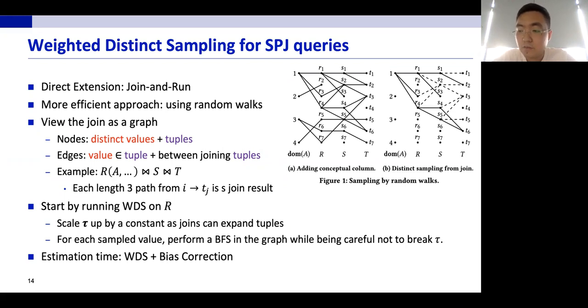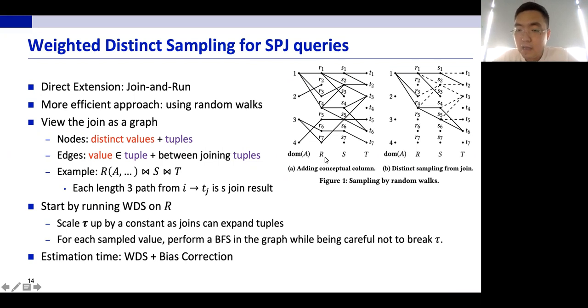This is achieved by doing random walks in the join graph, which uses similar ideas to the Wander Join algorithm. And we view the join as a graph, where the vertices are the tuples in all relations. We add another D vertices that represent the distinct values in our query column. So correspondingly, there are 2 types of edges. First, between a value and the tuple that contains the value. And second, between 2 joining tuples. And this is an example for a line join between R and S and T. And the query column A is contained in relation R.